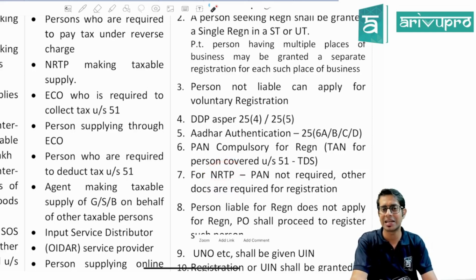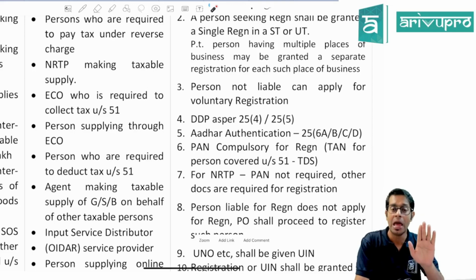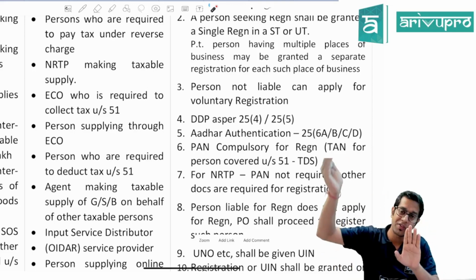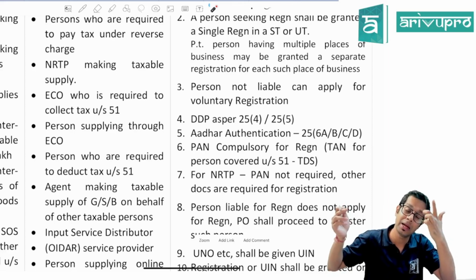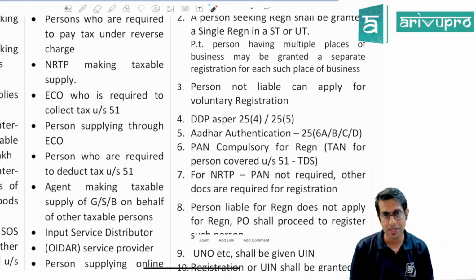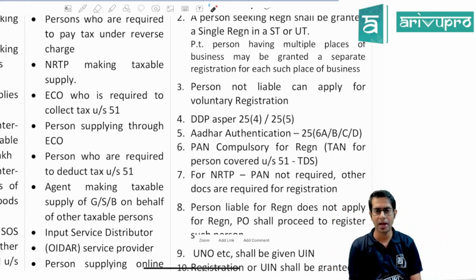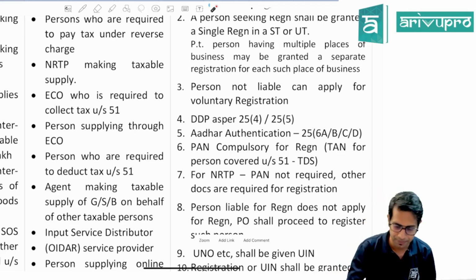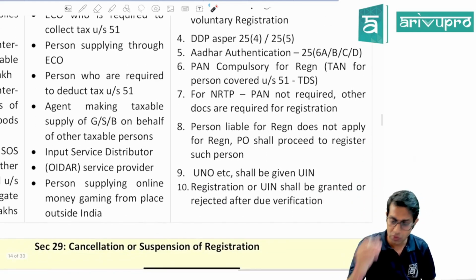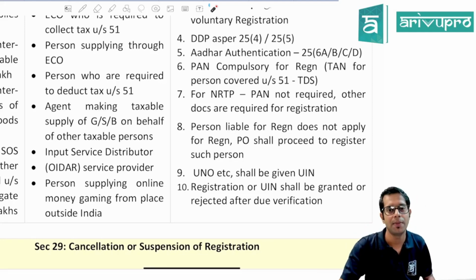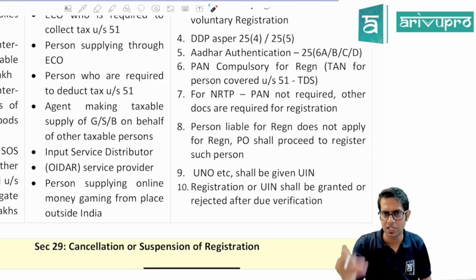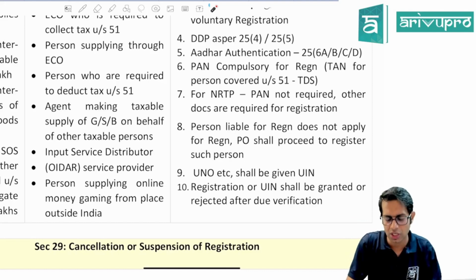Meaning, these non-resident taxable persons will have to give their valid passport and the tax identification number of the country from which they are coming, and they will have to appoint a person in India as their authorized representative, and that person whom they are appointing should have a valid PAN. Then, if you are a person who is liable for registration and you don't apply for registration, then the proper officer may give you the registration.